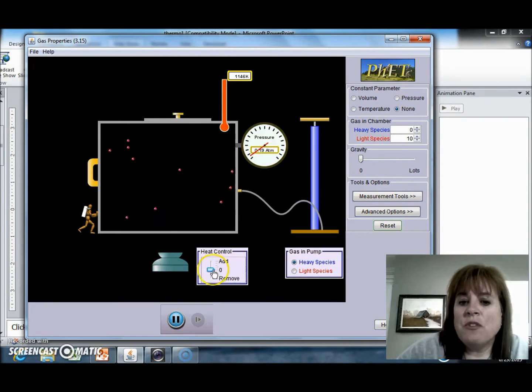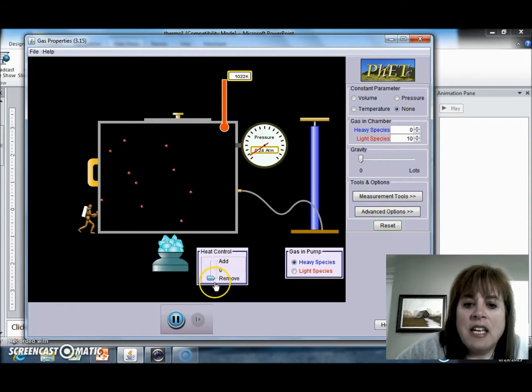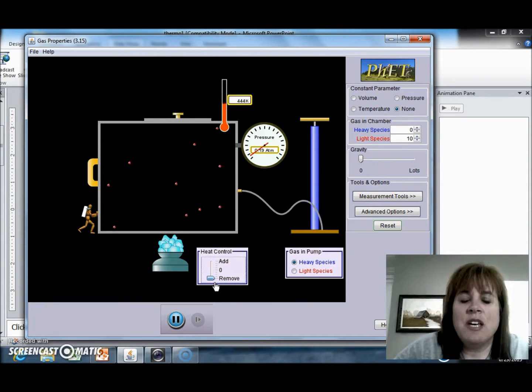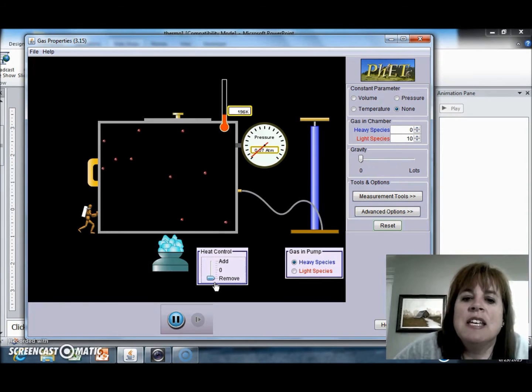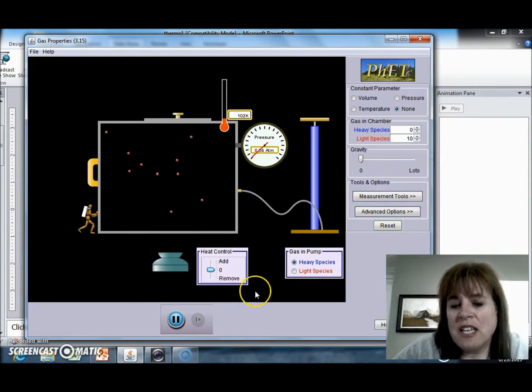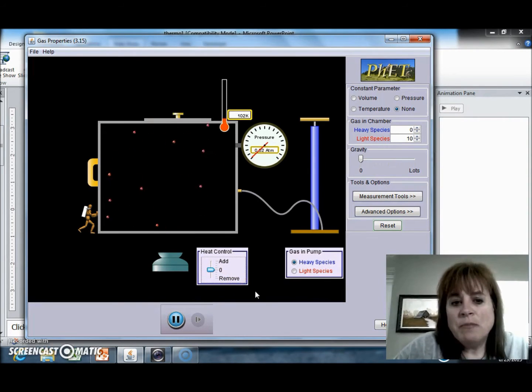We can actually do the reverse too. I can take heat out of the system, and as I do that, in this case the temperature is dropping, but what the temperature is measuring is the kinetic energy of all those molecules. Notice how their speeds have slowed significantly as I've transferred energy out.